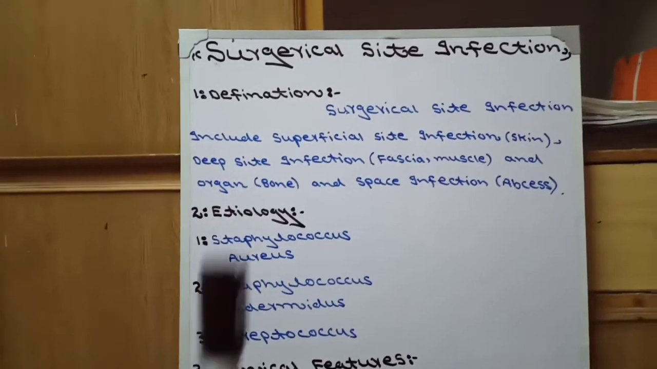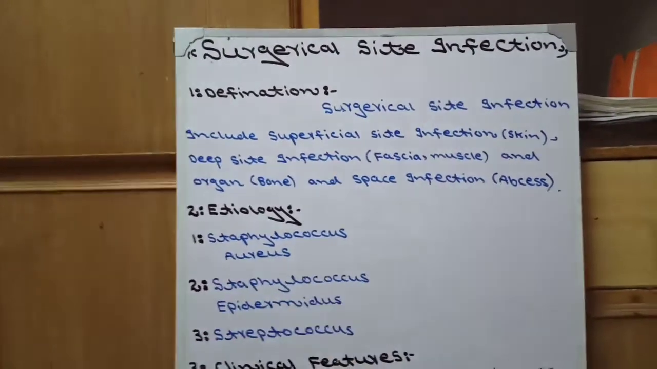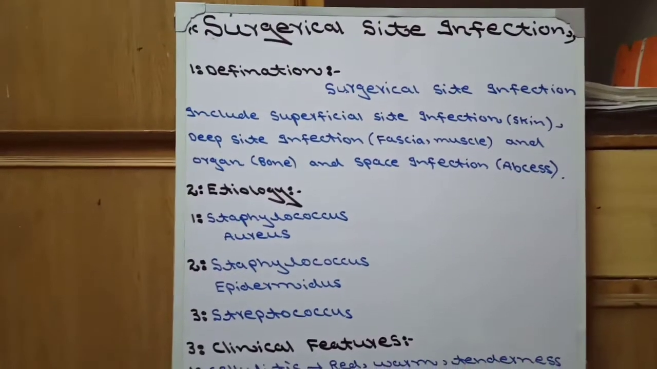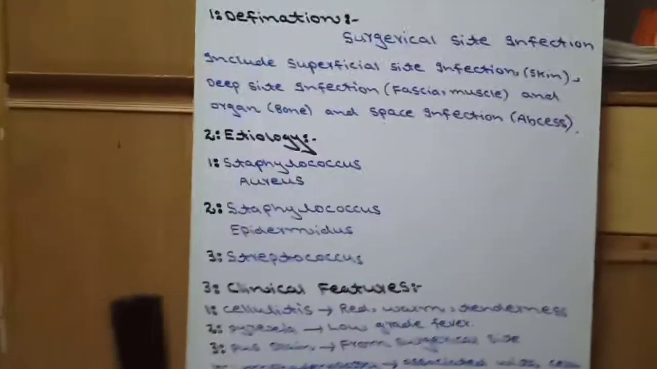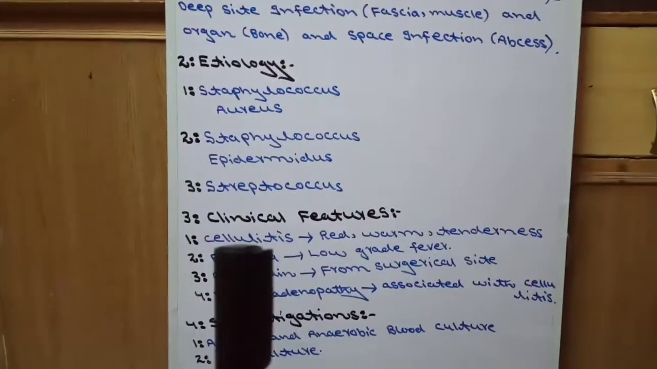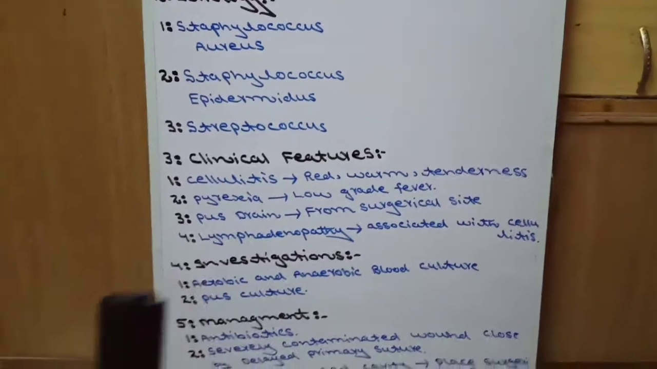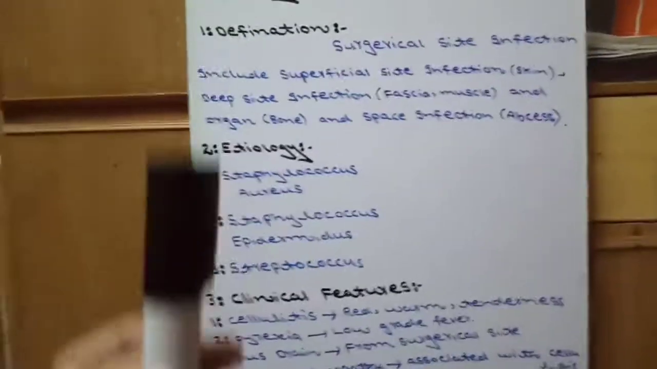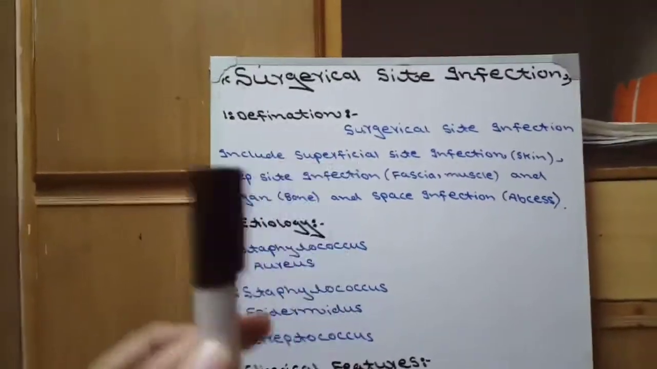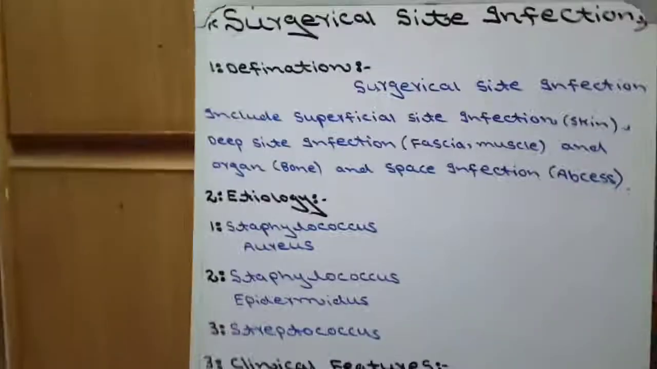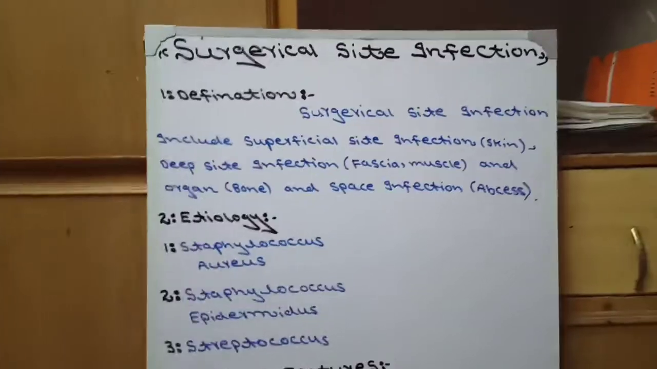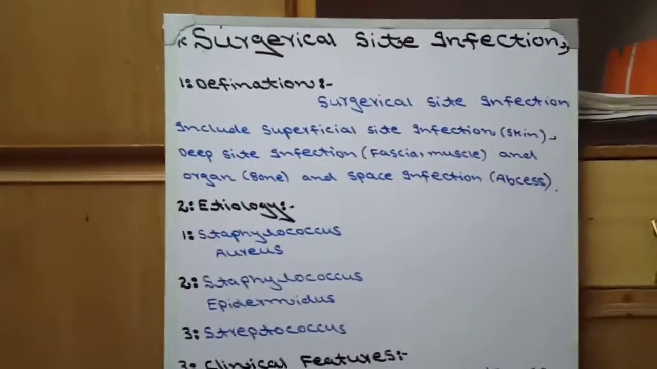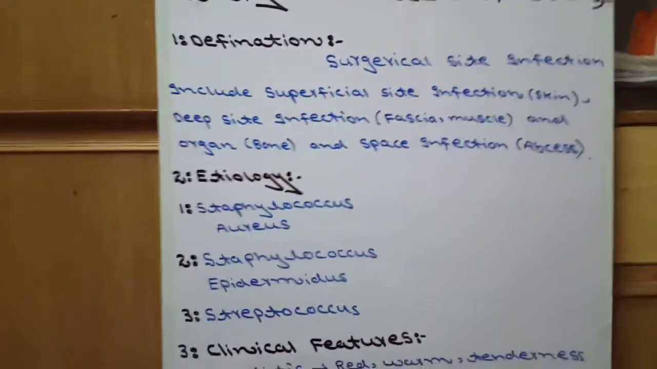Now today our topic is surgical site infections. In surgical site infection, our today topic outline is definition, etiology, clinical features, investigation, management. We study one by one. First start from definition. What is surgical site infection? How do we define the surgical site infection? The definition of surgical site infection is very simple.